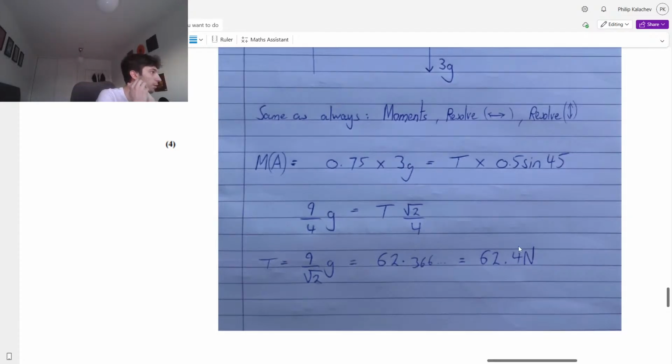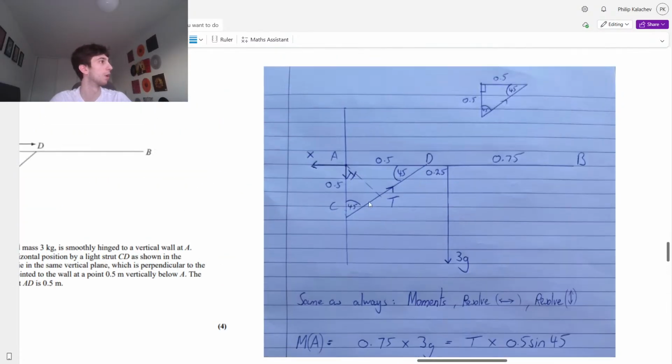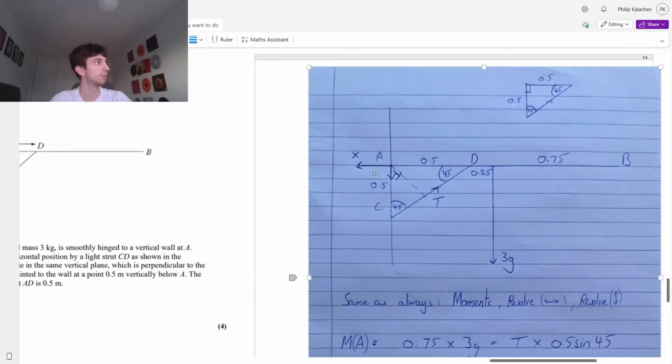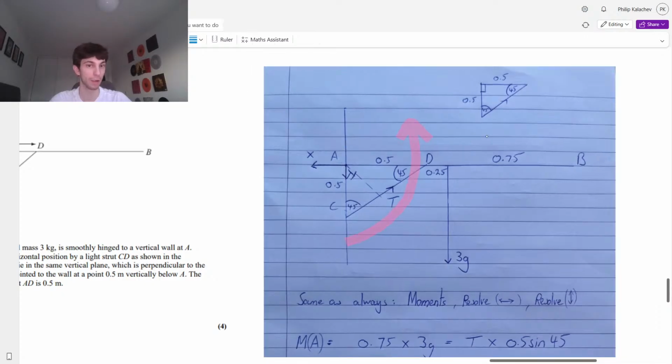Why are we allowed to use that triangle? I thought the opposing force had to be upwards strictly to oppose 0.75 times 3g. No, sorry, I shouldn't say it like that. As long as we're working out the anti-clockwise and clockwise moments, we're not resolving horizontally or vertically.